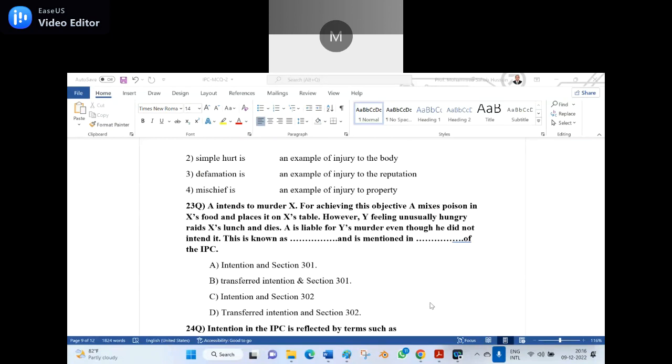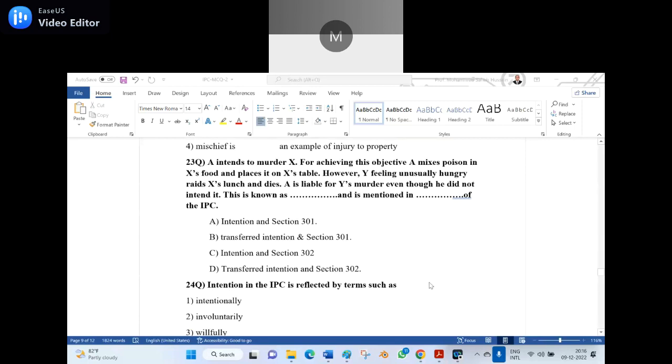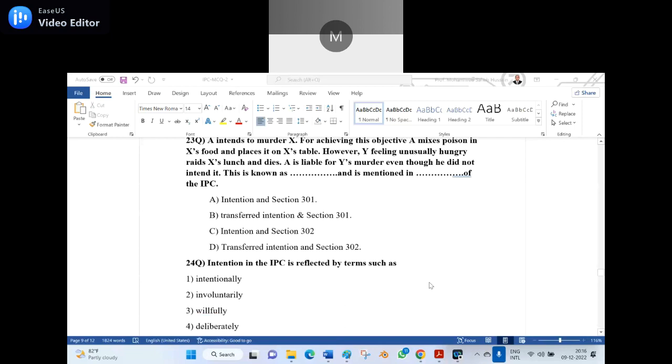Even though you want to kill somebody else, but that person did not eat and some other friend ate, in spite of that also, it is transferred intention. Yes, it is. You will be tried under that matter.